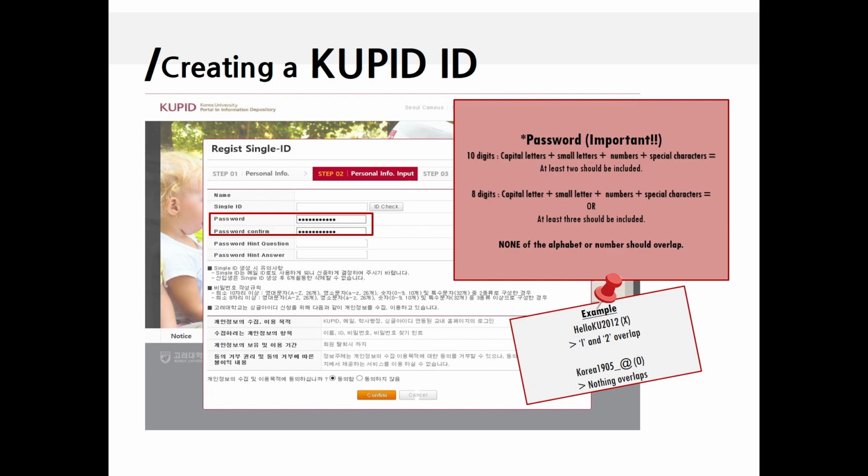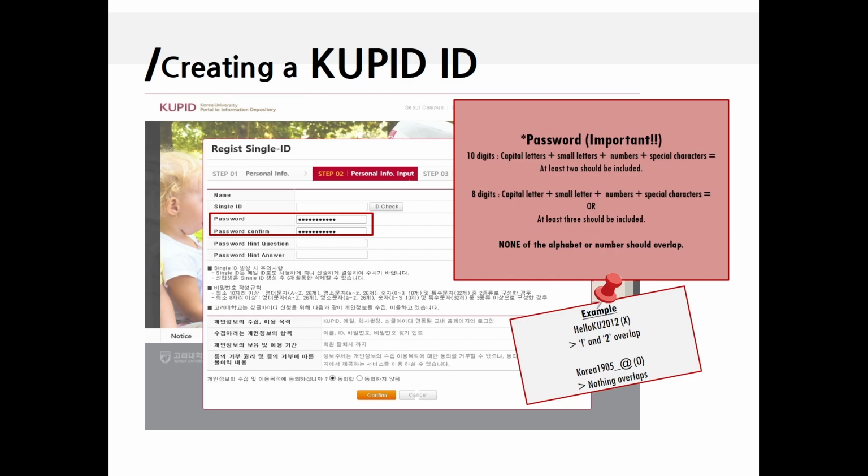The second one is the password. Please take your time when creating your password. This could be a little tricky, since none of the letters and numbers should overlap, and the password should be minimum 8 letters and 20 letters maximum. You have to use a capital letter, small letter, number, and plus signs if possible.